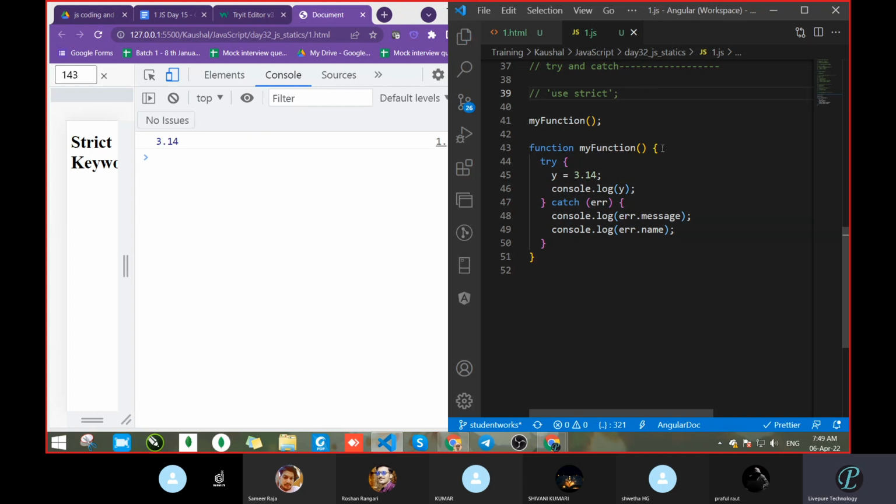So see, from here our function is starting. This complete function is the function block. Inside this block we started the try and catch. We did this itself, and the logic whatever we are trying, we did inside the try and catch. Clear?